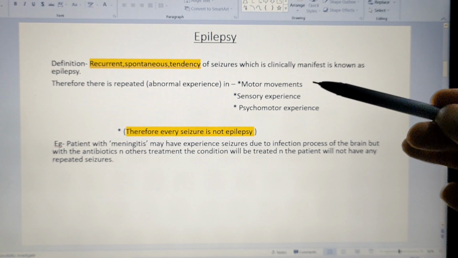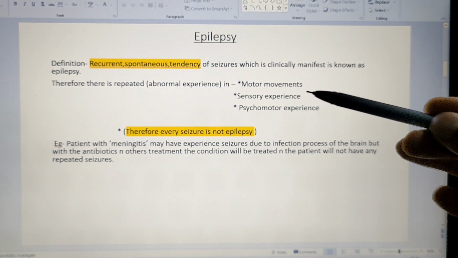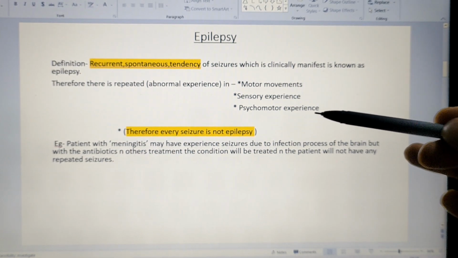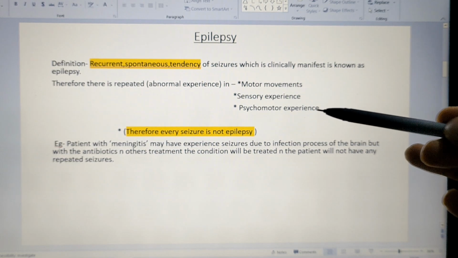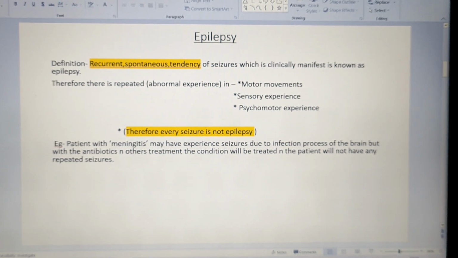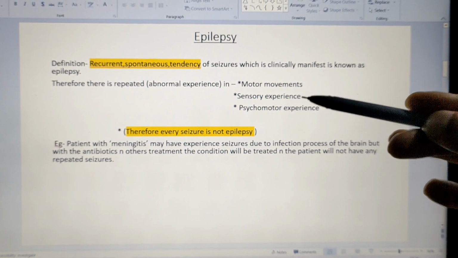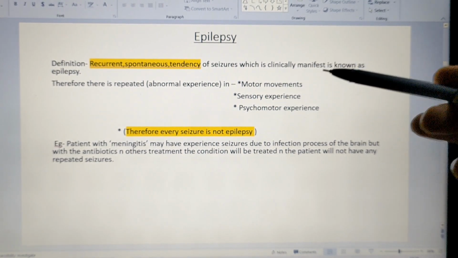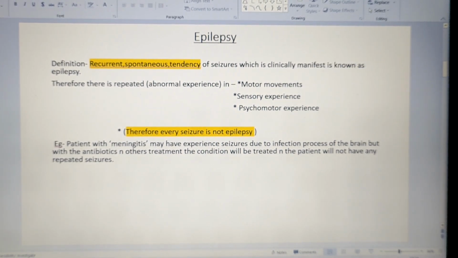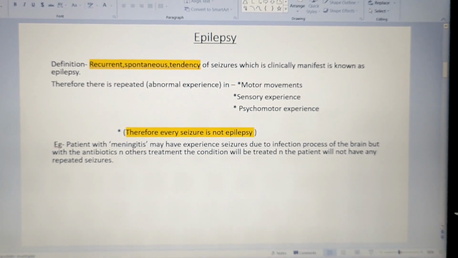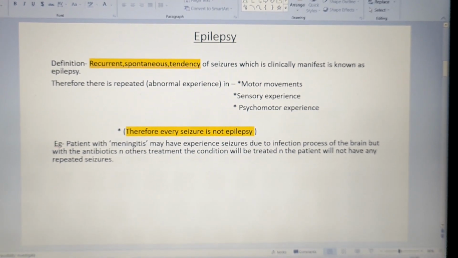We think that if the patient is having some abnormal sensory experience and abnormal psychomotor experience, this can't be a seizure, this is something different, a different disease condition. But it is also included in seizure because the brain is not only controlling the psychomotor functions, it is also controlling the sensory functions, motor functions and all the functions, right? So when a seizure patient comes to the hospital, these two things you have to remember.